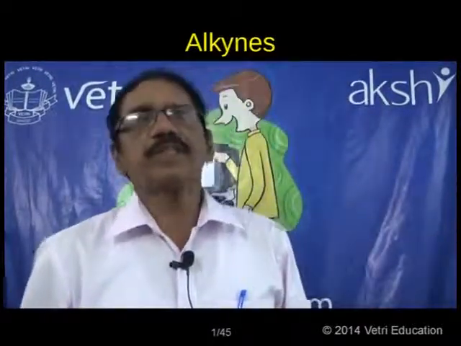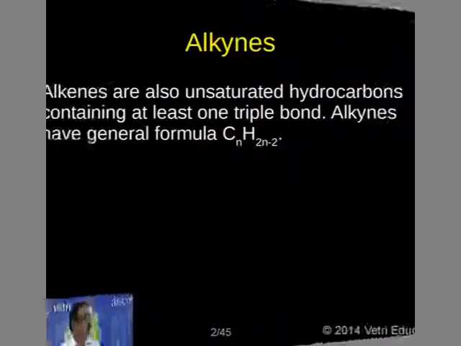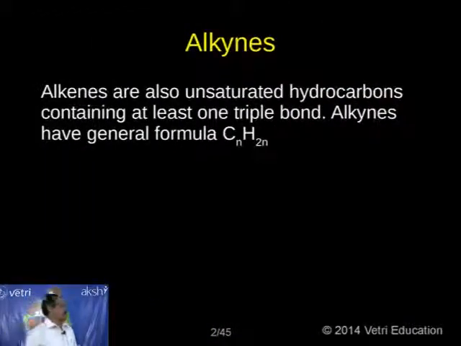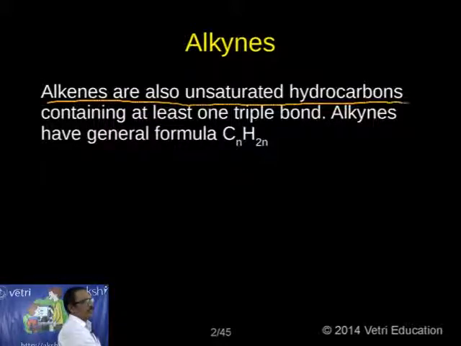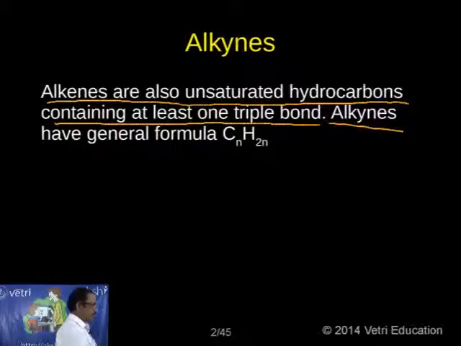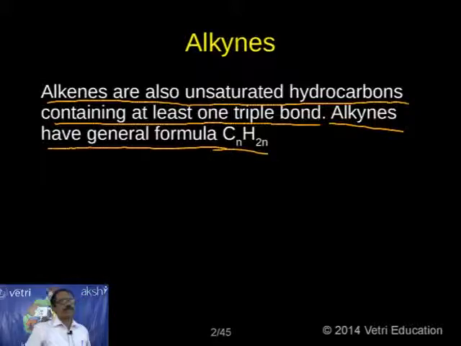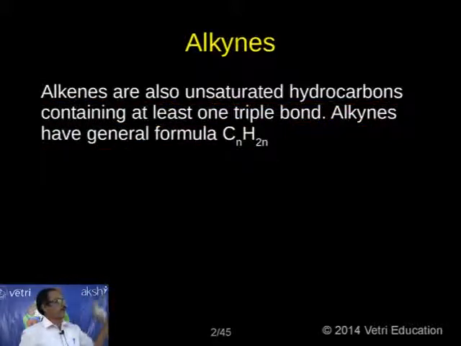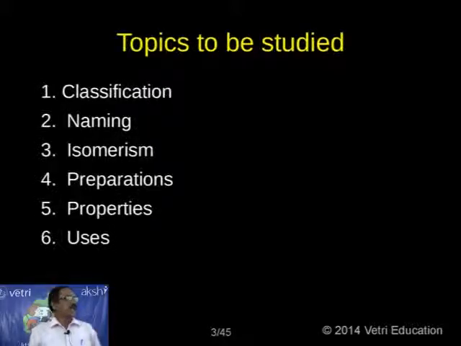Good evening. Today I am going to discuss another most important chapter, alkynes. What are alkynes? Alkynes are also unsaturated hydrocarbons containing at least one triple bond. Alkynes have general formula CnH2n-2. This is the most important information regarding alkynes.